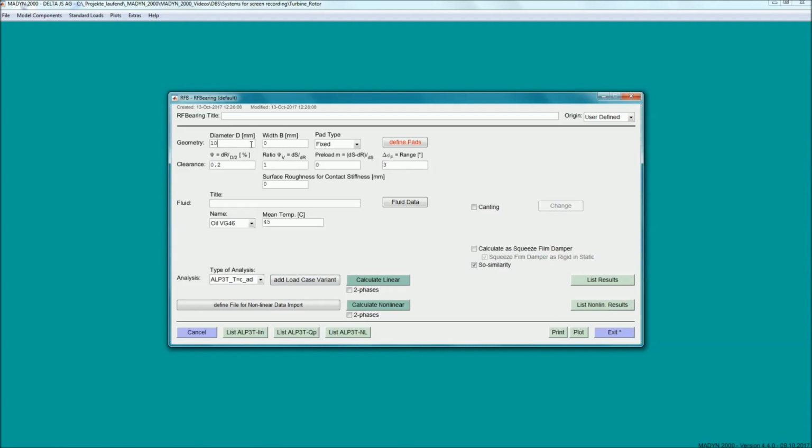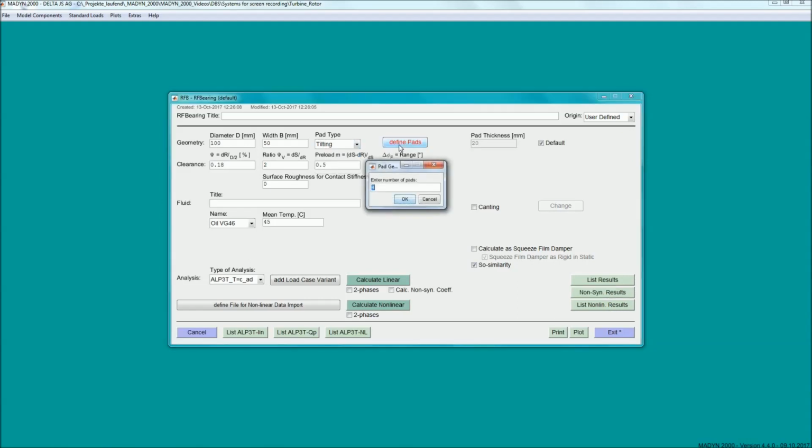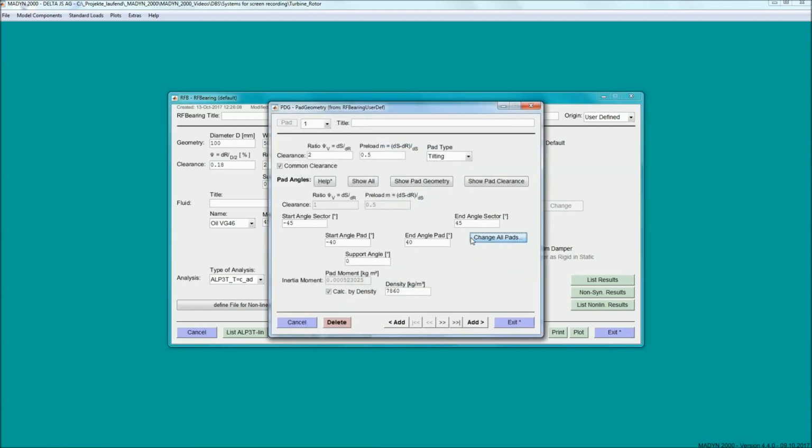After specifying diameter, axial length, relative clearance and preload, the type tilting pad is selected. The number of pads is set to 4 and the default load on pad configuration in the pad GUI is turned by 45 degrees to have the vertical load between the pads. The default start and end angles of the first pad are adjusted and the values copied to all other pads with one command. Now the bearing geometry is defined and can be plotted.